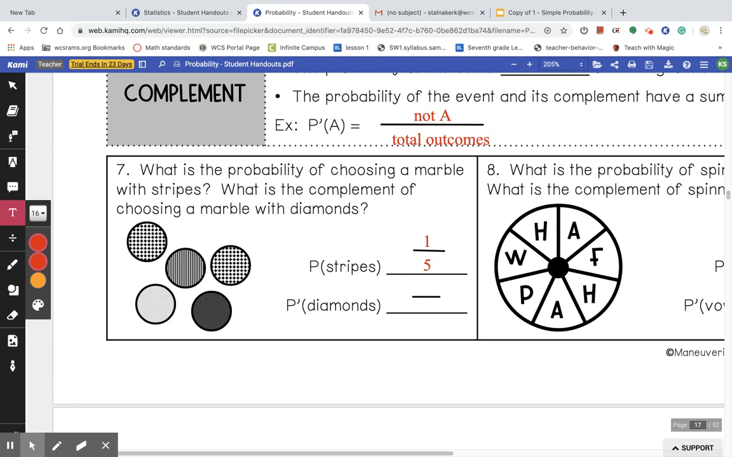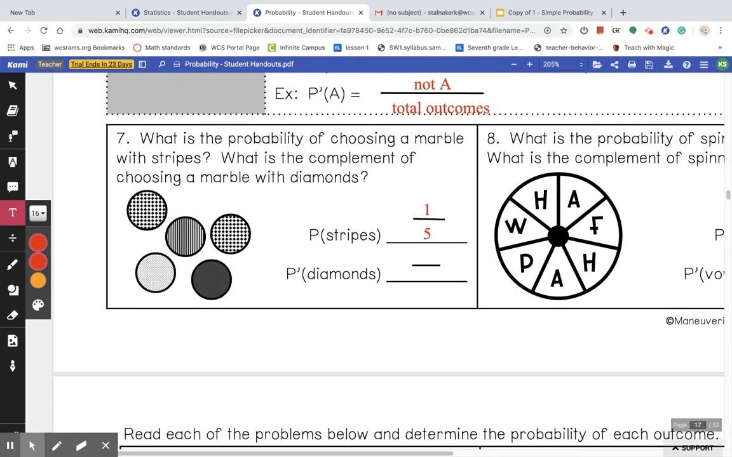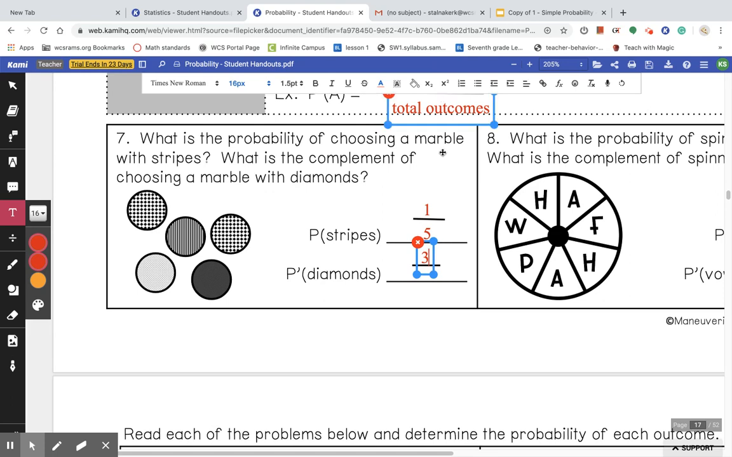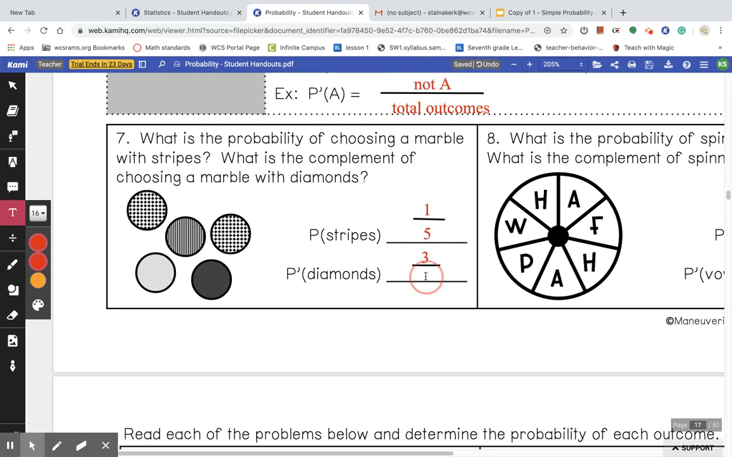But it's asking what is the complement of choosing a marble with diamonds. So what of not choosing a marble with diamonds? Well, there's 1, 2, 3 that do not have diamonds. So we're going to put 3, and it's still over the total outcomes. So we know that is 5.